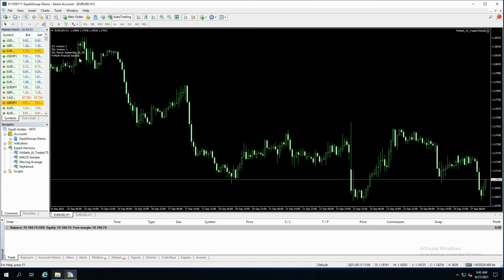EA updates automatically from my server, and you don't need anything, only run EA on your one VPS or your PC. I always attach my expert on EURUSD chart and the pair is hard-coded inside EA. You can attach on any time frame. I use it here hourly.